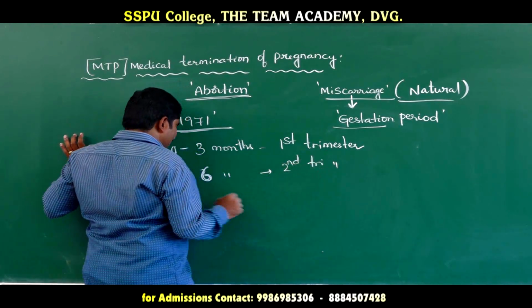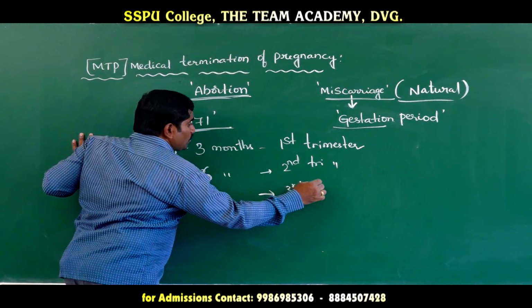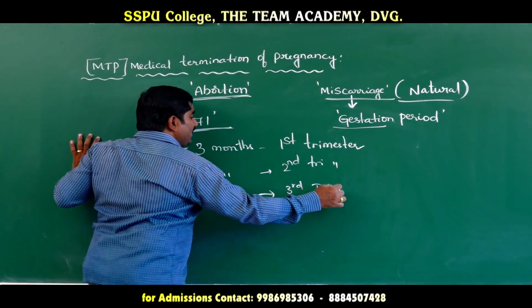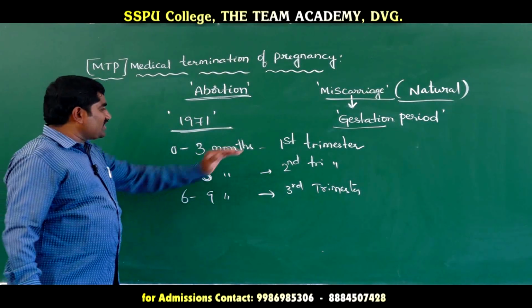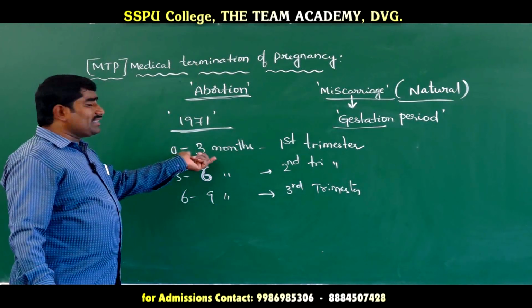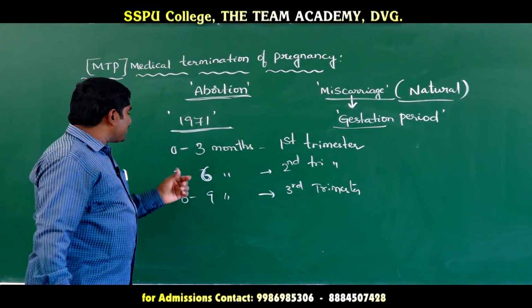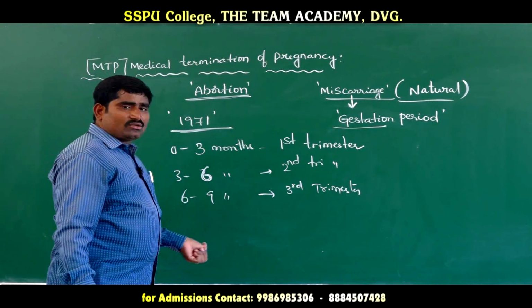The next 6 to 9 months is called the third trimester. So the total pregnancy is divided into three trimesters: 0 to 3 months is the first trimester, 3 to 6 months is the second trimester, and 6 to 9 months is the third trimester.